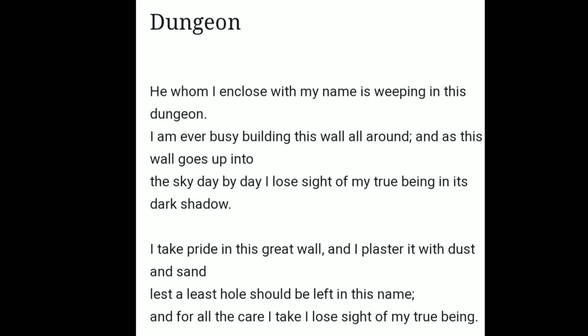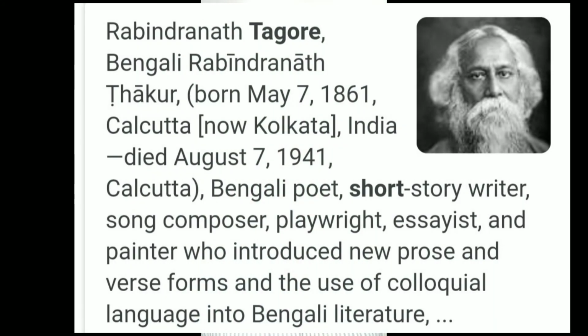Tagore's Gitanjali. Who is Tagore? Okay, you all know. Anyway, you read a brief picture about him. See, just read it. Now, his poem: you all look at your textbook and read this poem.